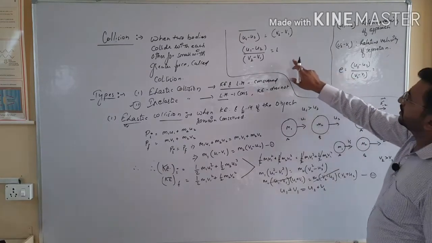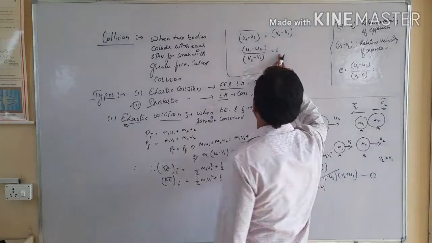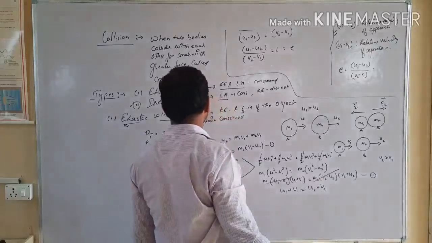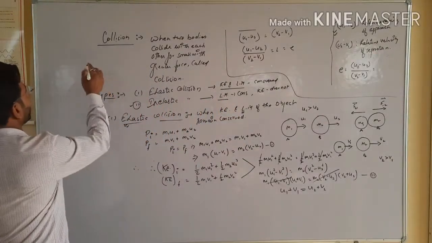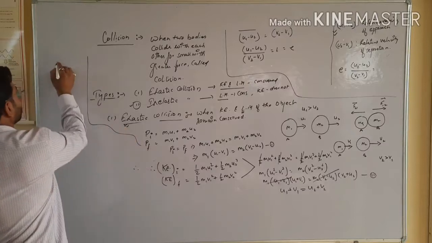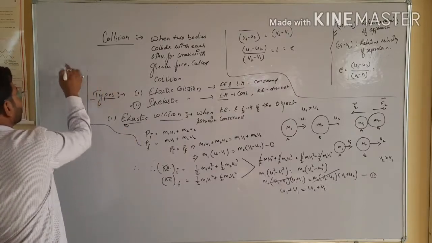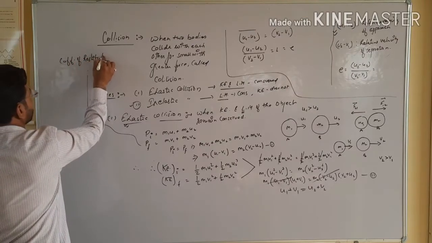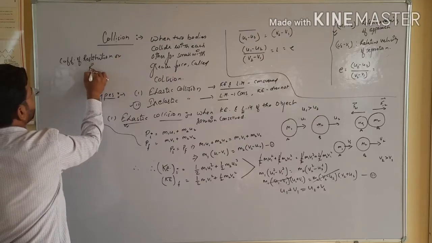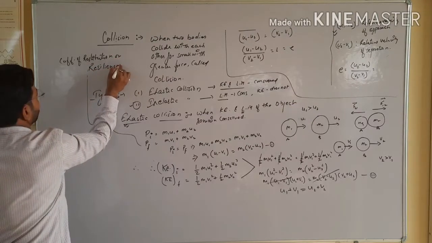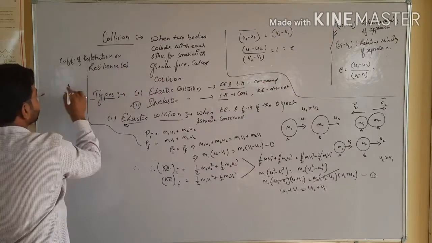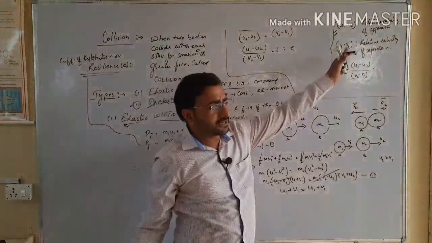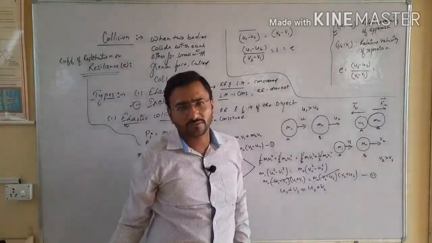Point clear? So here this ratio is equal to 1, and note down the definition: the coefficient of restitution or resilience, denoted by E, is the ratio of the relative velocity of approach to the relative velocity of separation.